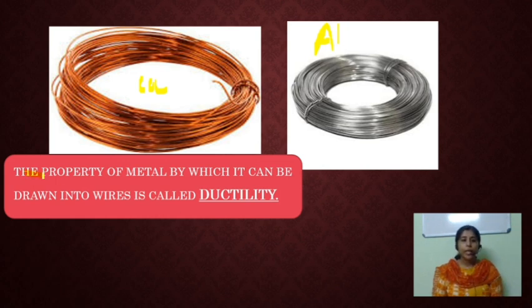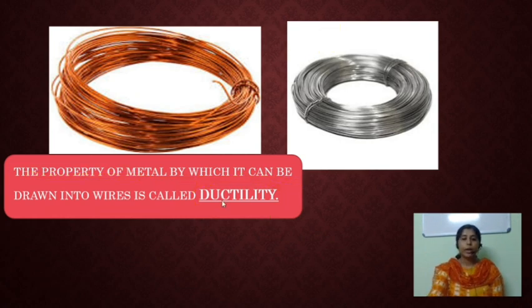The property of metals by which they can be drawn into thin wires is called ductility. What is called ductility? The property of metal by which it can be drawn into thin wires is called ductility, which is another physical property of metals.